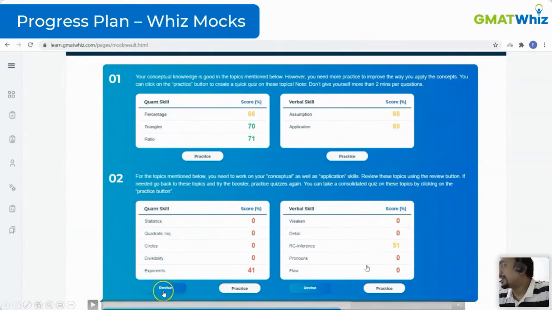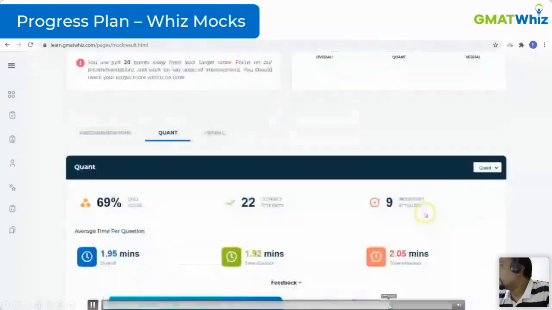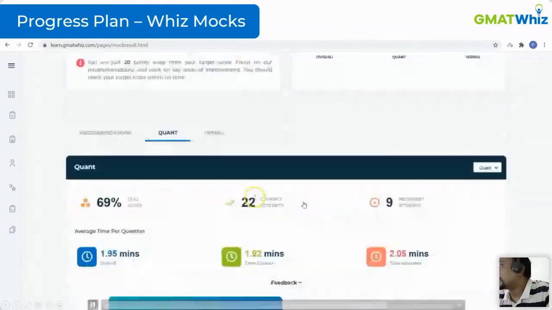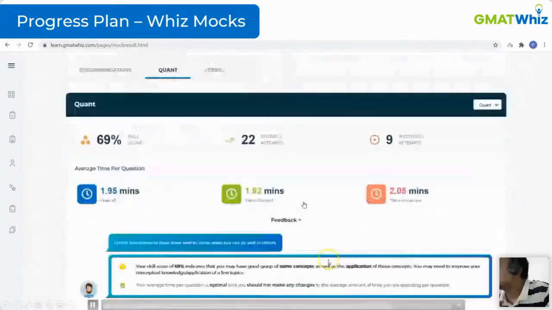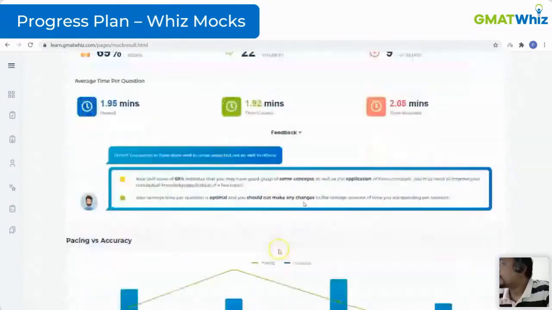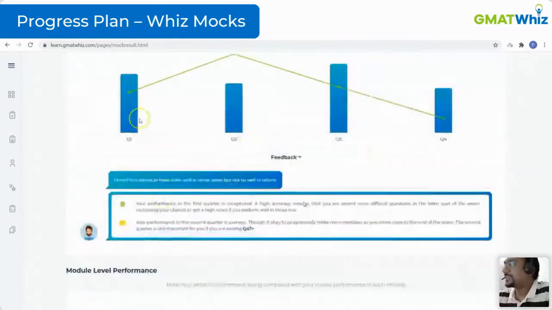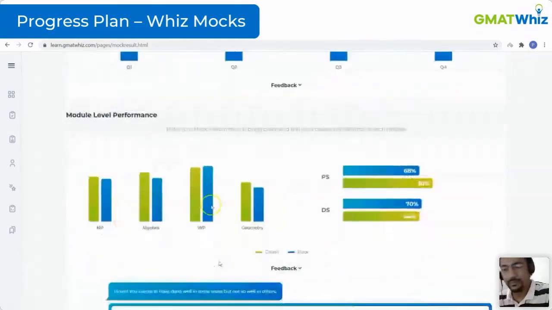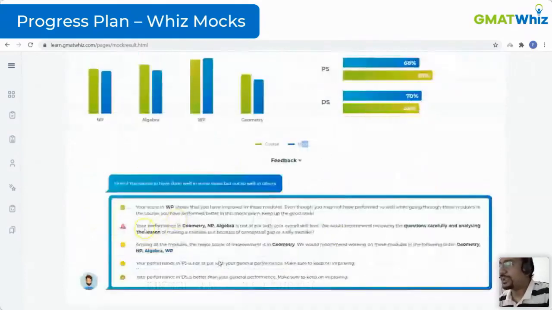And as I said, we don't take away your data from you. Okay, so all the data is still available. You kind of want to go through the data. You can see, let's go to the data points actually. So you can go to the quant tab, see your skill score, see your data time-wise, even analysis of feedback analysis is also given, basically performance-wise in which quarter, how you perform, pacing, accuracy. Again, most of the information which is given in ESR, the level of information is also provided over here. So all this is there for you to read.